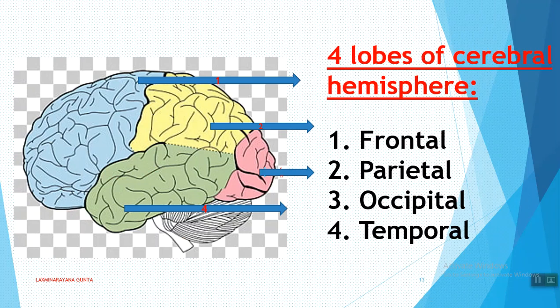The cerebrum has four regions. The anteriormost portion of the brain is called the frontal region, and behind the frontal region is the parietal region. On both sides of this there is the temporal region, and at the posterior most region is the occipital region. This way there are four lobes: frontal lobe, parietal lobe, occipital lobe, and temporal lobe.